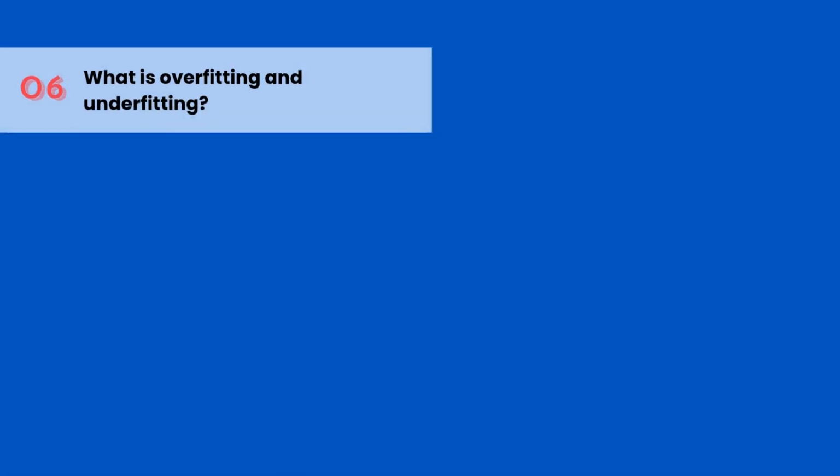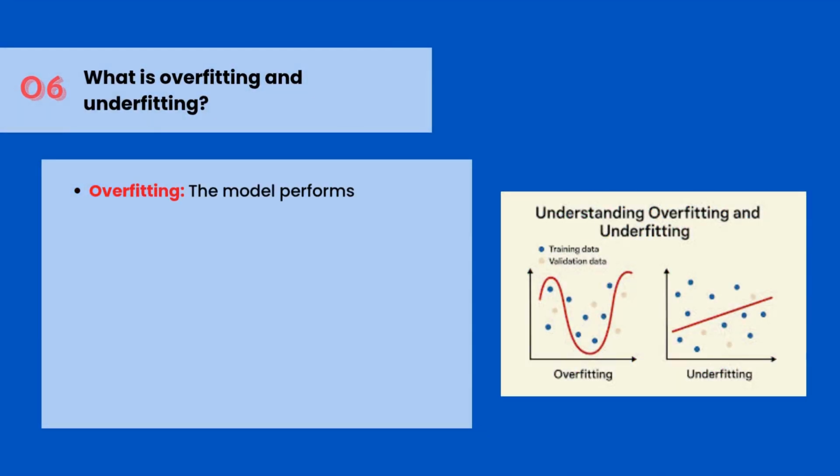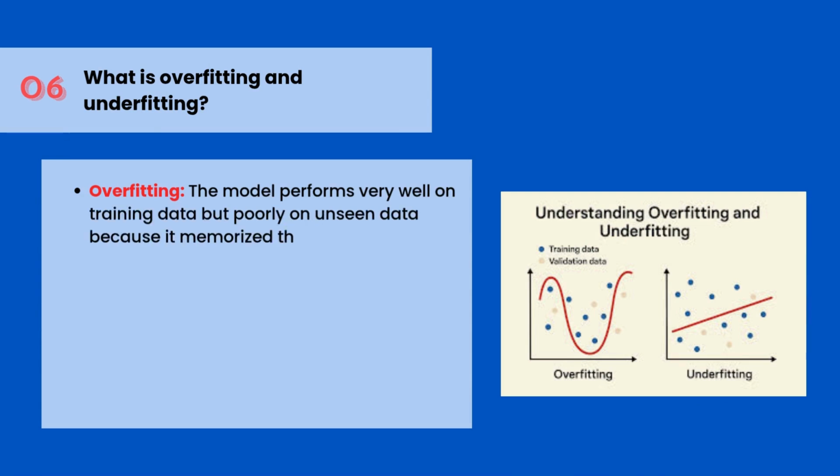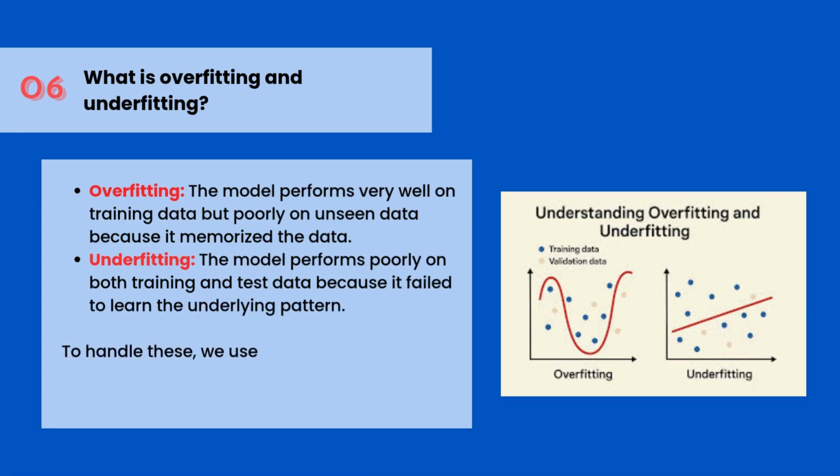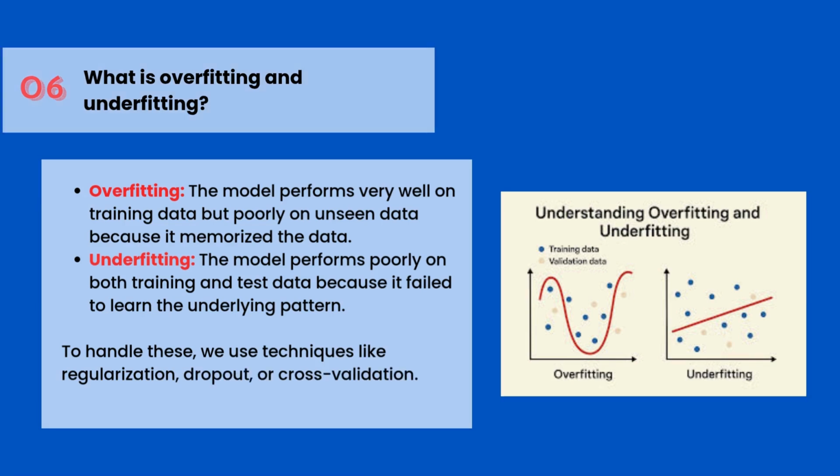What is overfitting and underfitting? Overfitting: the model performs very well on training data but poorly on unseen data because it memorized the data. Underfitting: the model performs poorly on both training and test data because it failed to learn the underlying pattern. To handle these, we use techniques like regularization, dropout, or cross-validation.